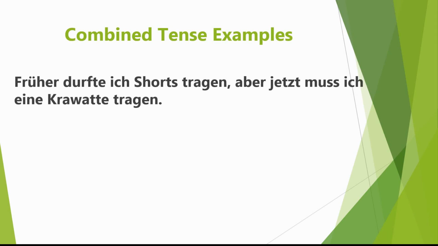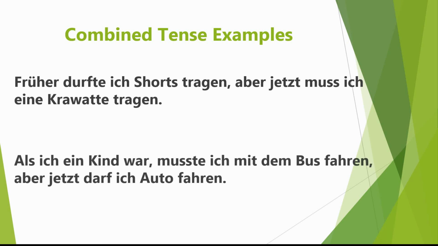Früher durfte ich Shorts tragen, aber jetzt muss ich eine Krawatte tragen. So here, at the beginning part of the sentence, I have got my past tense. There it is, my imperfect tense. Earlier, previously, in the olden days, I was allowed to wear shorts. But now, present tense, I have to wear a tie. So previously, I was allowed to wear shorts, but now I have to wear a tie, is what that one means. And one more example.